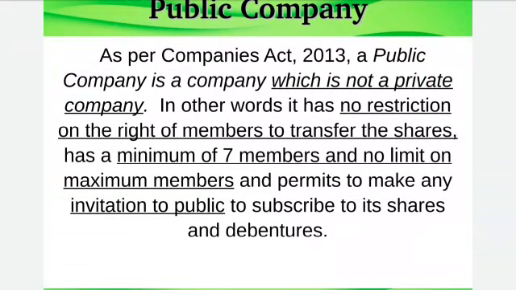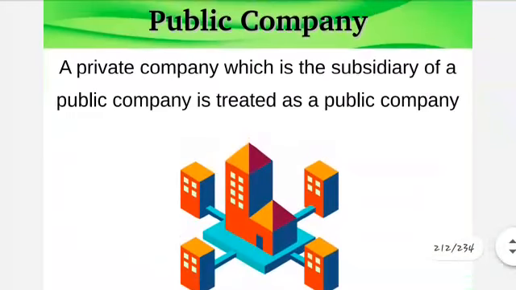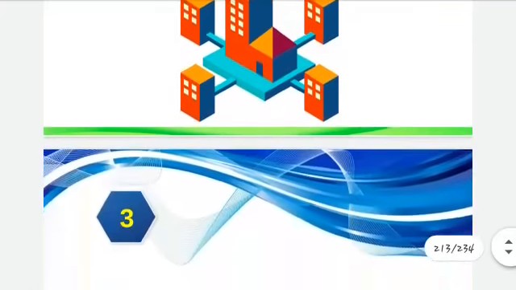2 to 200, and here it is 7 to unlimited, no limit on maximum. And then another difference is it can invite the public to subscribe to its shares. Okay, then a private company which is subsidiary of public company is treated as a public company. Okay, if it is not a private company, then obviously it's going to be a public company.